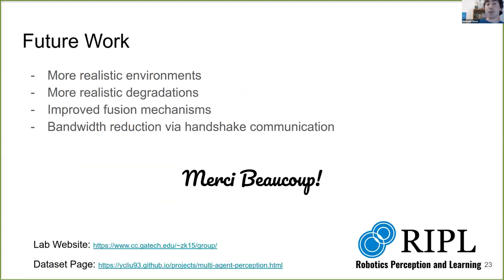And for future work, we plan on looking into more realistic environments, more realistic degradations, improved fusion mechanisms across agents, and bandwidth reduction via handshake communication.